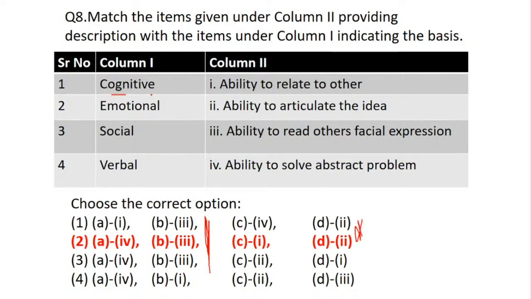So when we say cognitive, it is nothing but the ability to solve abstract problems. Emotional is to read the facial expressions. When we say social, it is to relate with others. This was something unique, C. So C was 1. So you have to keep this elimination very well, otherwise you will end up with a mistake. And verbal is nothing but to articulate the ideas.